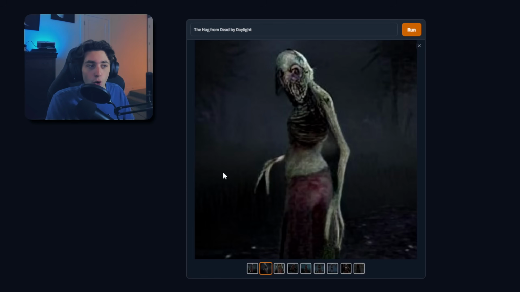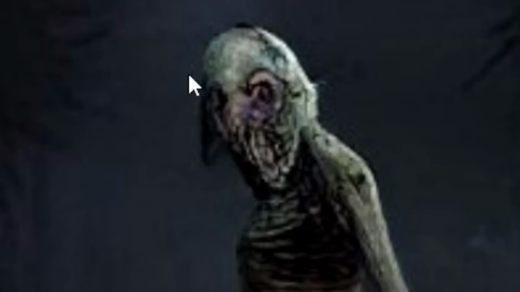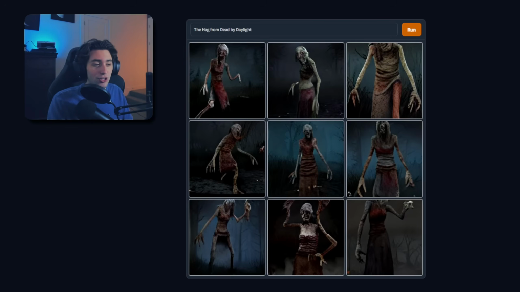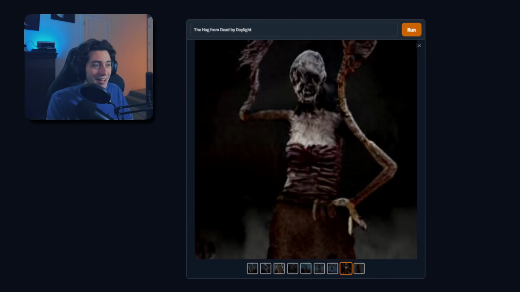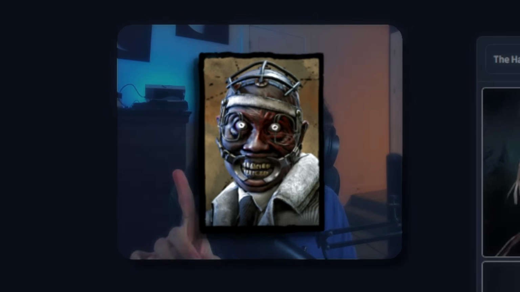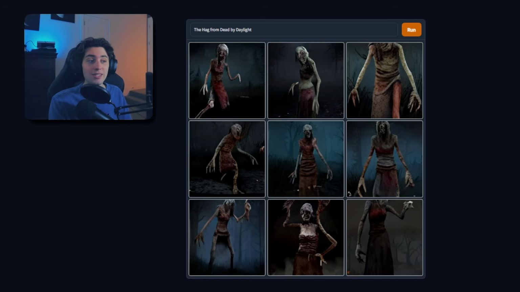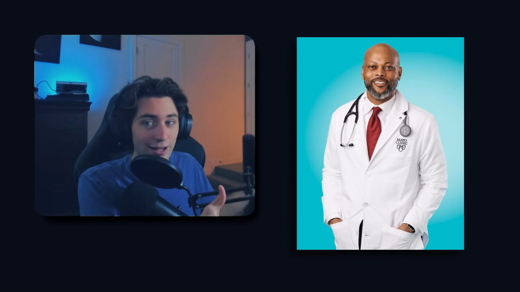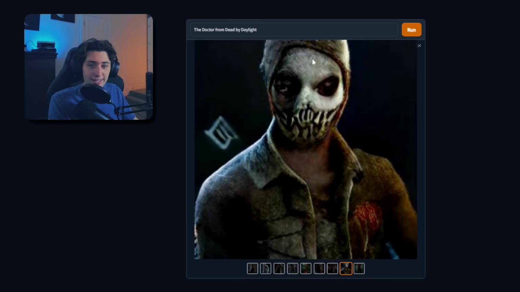I think it has some really cool ones like this. That face is pretty creepy, but overall, I think they're kind of boring. I'm not gonna lie, they just look like an old woman, especially this one and this one. Look at that, it looks like an old woman dancing. I'm really interested to see this one, but the next one is the Doctor. Just like the Nurse, I don't know if it's gonna give me Herman Carter or like an actual doctor, but we'll see.